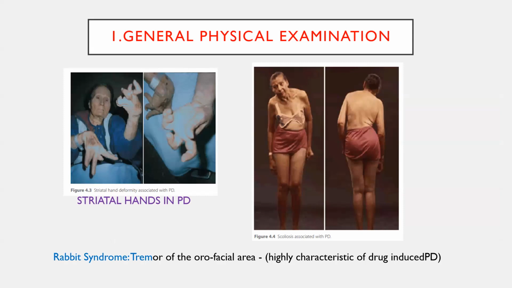And you need to see rabbit syndrome. So you need to examine the peripheral cavity, chin, face, hands, joints also in a case of movement disorder.